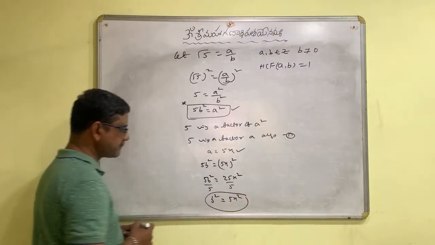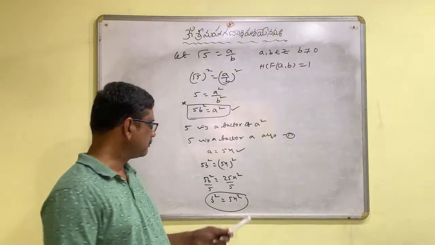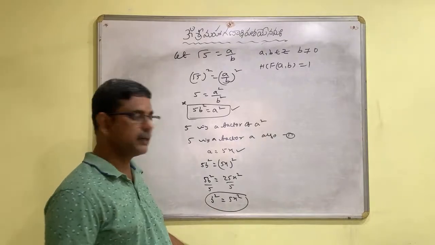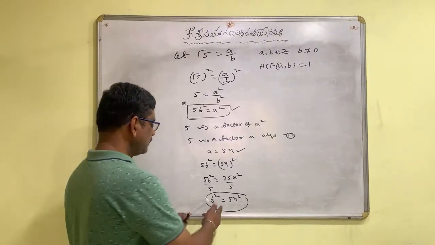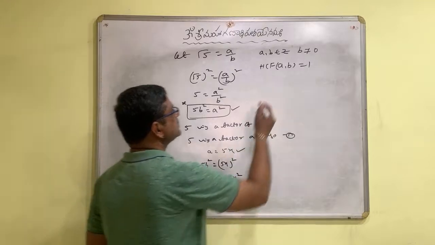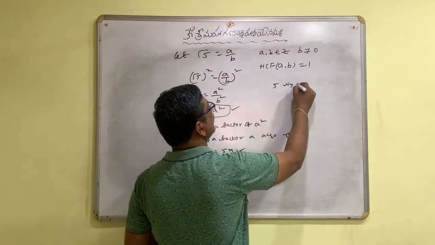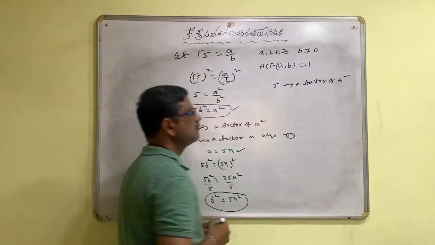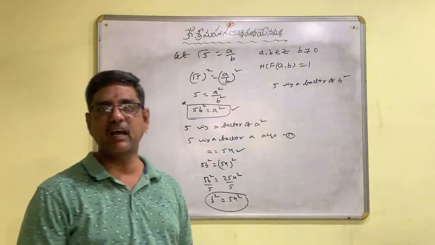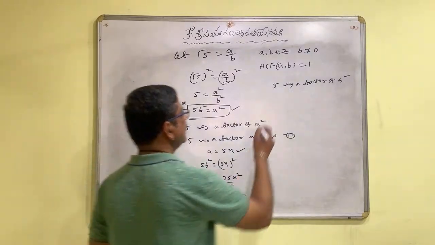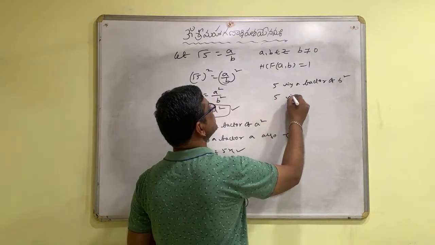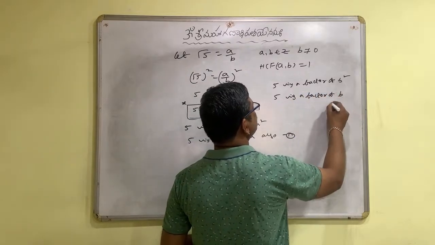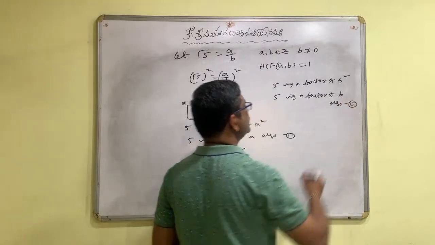Think about this step, children. b square is equal to 5x square means 5 is a factor of b square. Then 5 is a factor of b also. Let it be 2.